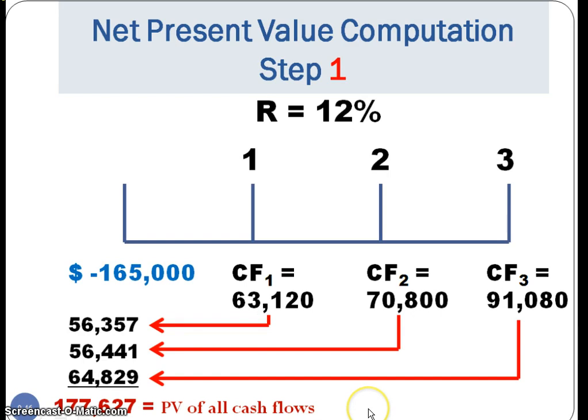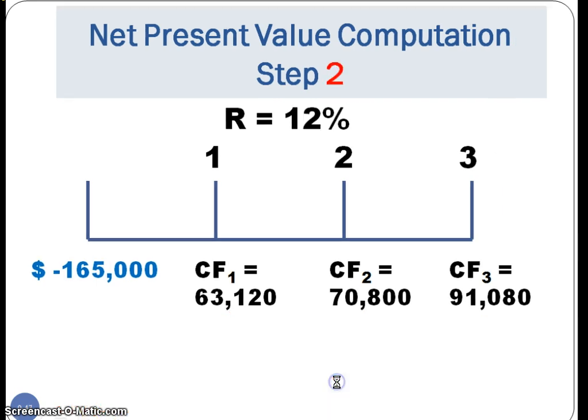So using the same scenario that we had before, a project that costs $165,000 that will generate positive cash flows in 3 different years, we would compute the present value of each of those cash flows, and we could do that in Excel. Then we total those, and so this project has a present value of cash flows of $177,627.